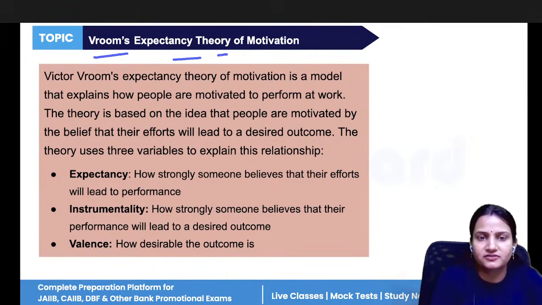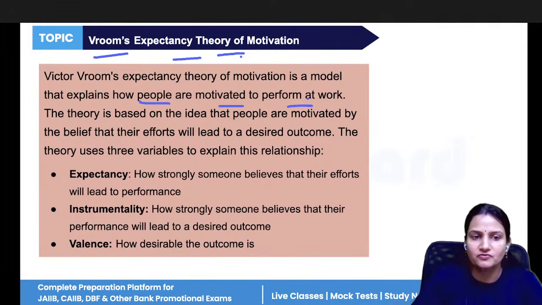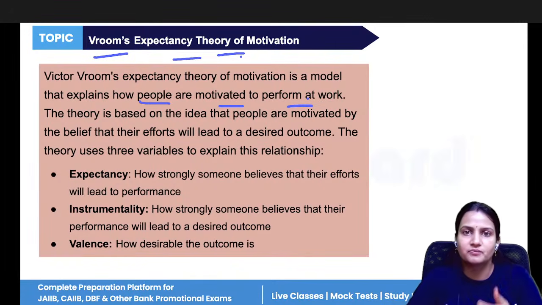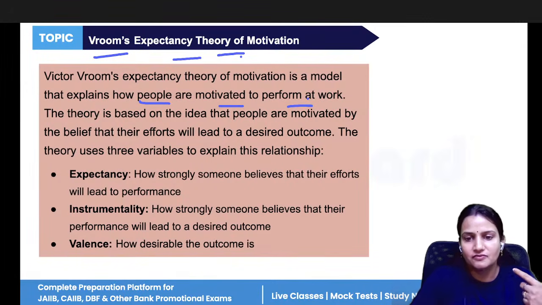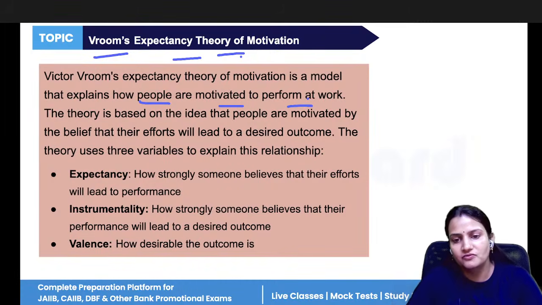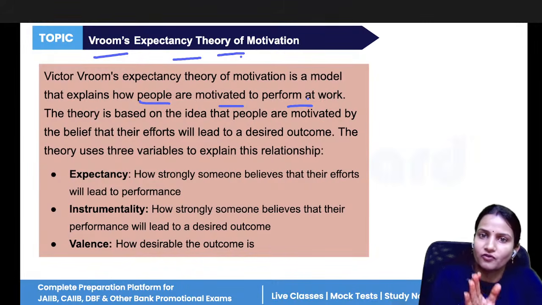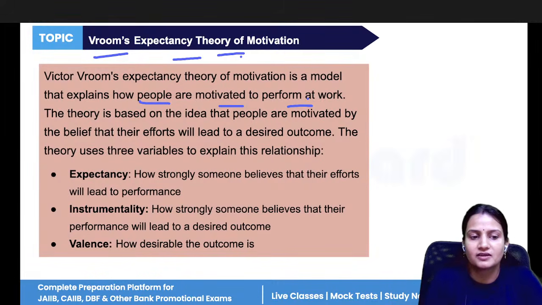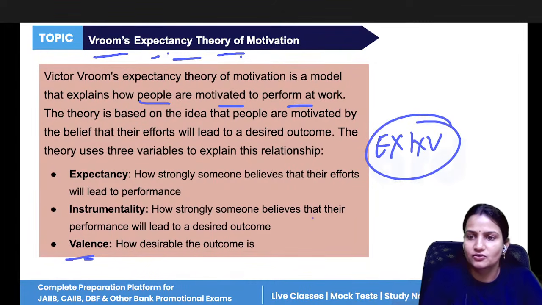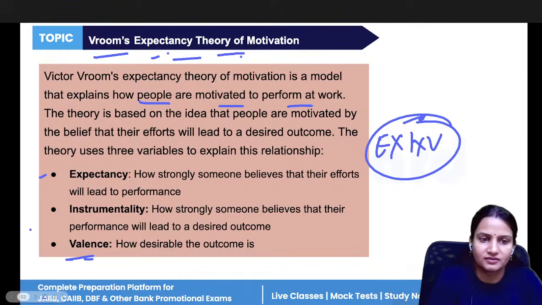Now, next is Vroom's expectancy theory of motivation. Vroom's expectancy theory says how people are motivated to perform work. If they know that they have performed well in the company, they have given more effort, then their performance will be good. If their performance is good, then they will get a better outcome. And whatever outcome they receive, how much value they give to that outcome. That is why it is E into I into V. That is Vroom's expectancy theory. All are included in this.